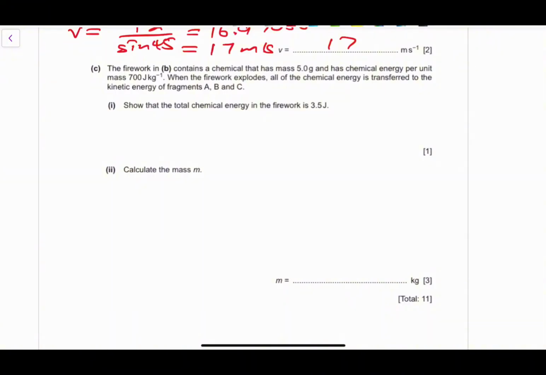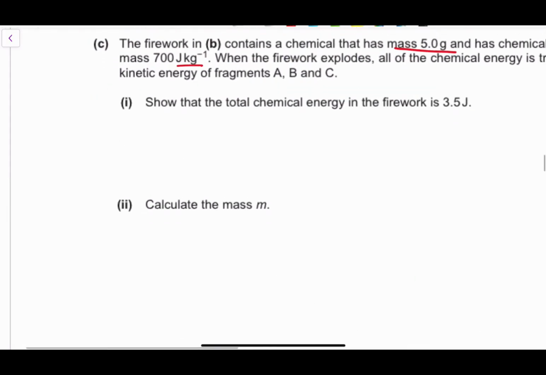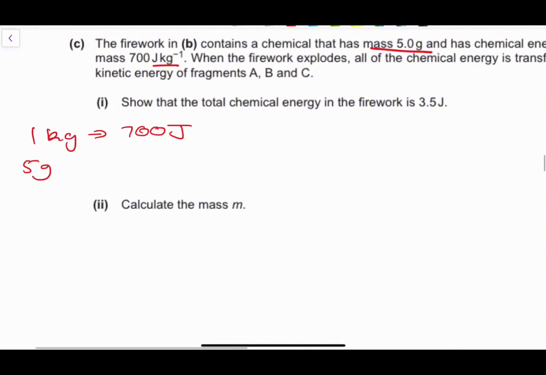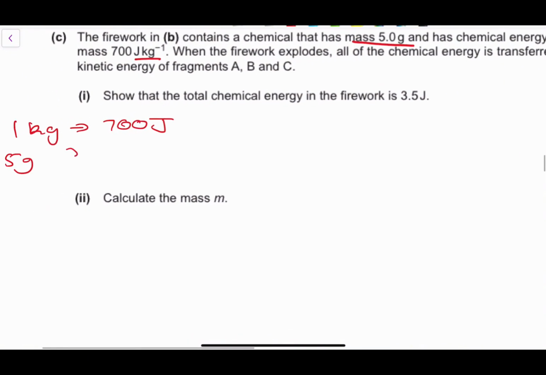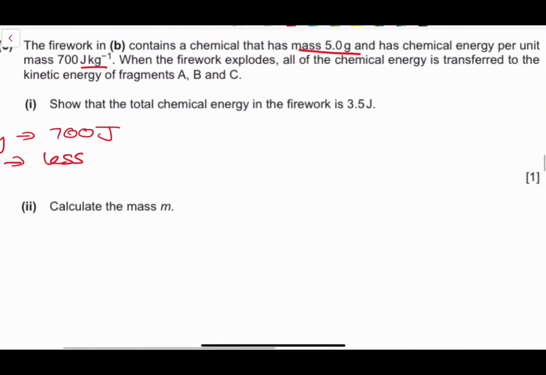We've been told that the fireworks contain a chemical that has a mass of 5 grams, and that is the energy per unit mass of that, right? So we know that 1 kg is equivalent to 700 joules of energy. So what about 5 grams, right? So 5 grams will be equivalent to less, okay, so less than that amount of energy.